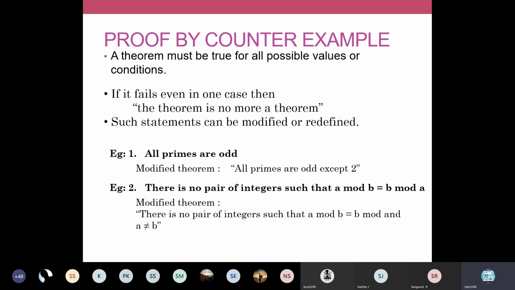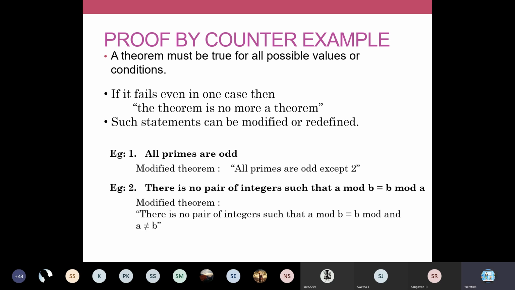So you apply some values. You take the value of a as 5 and b as 2, and you check whether a mod b is equal to b mod a. It won't be equal, because 5 mod 2 is 1, and 2 mod 5 is 2. It won't be equal. You take some other values like 4 mod 3.